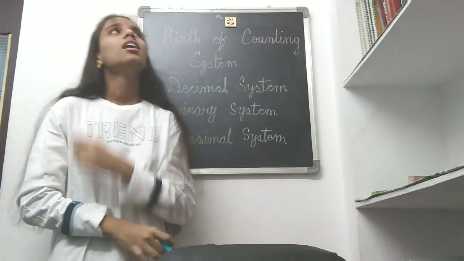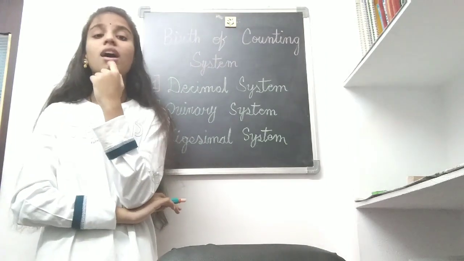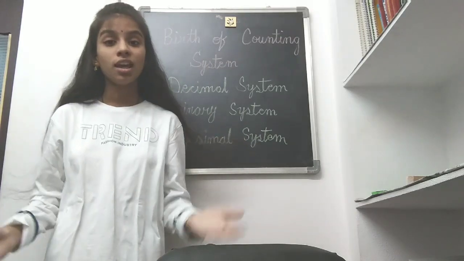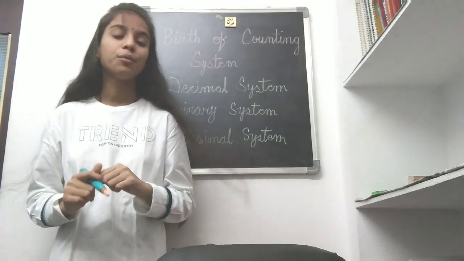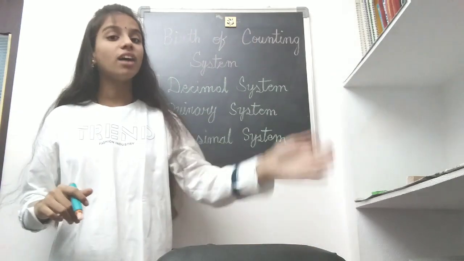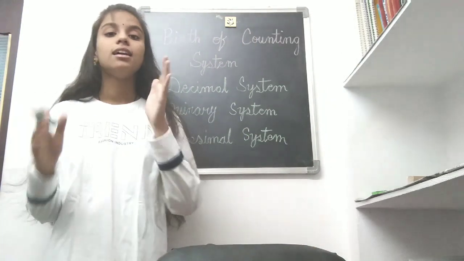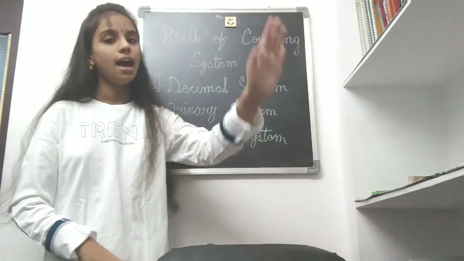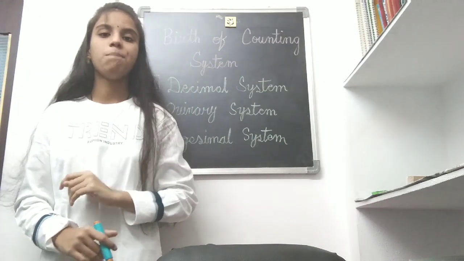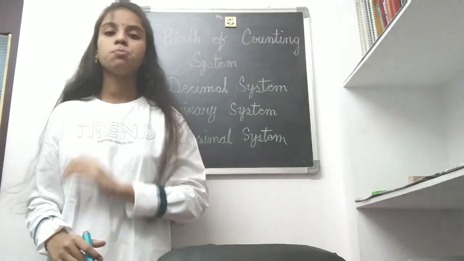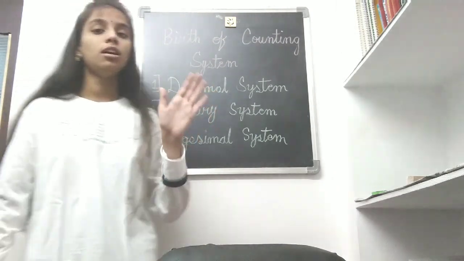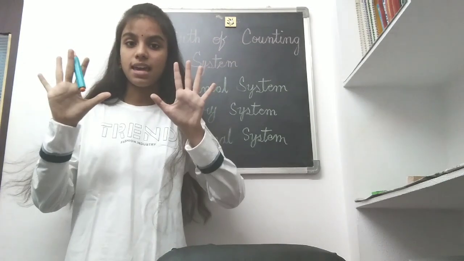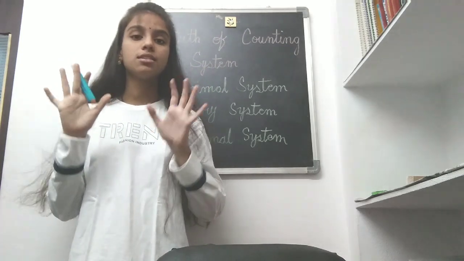Then they would think, oh, who will help me now? I want more than 10. How would they count? They would take the help of other people, counting 10 for each person: 10 for me, 10 for the other person, and 10 for all the other people. This method, which counts with 10 as base, is known as the decimal number system.